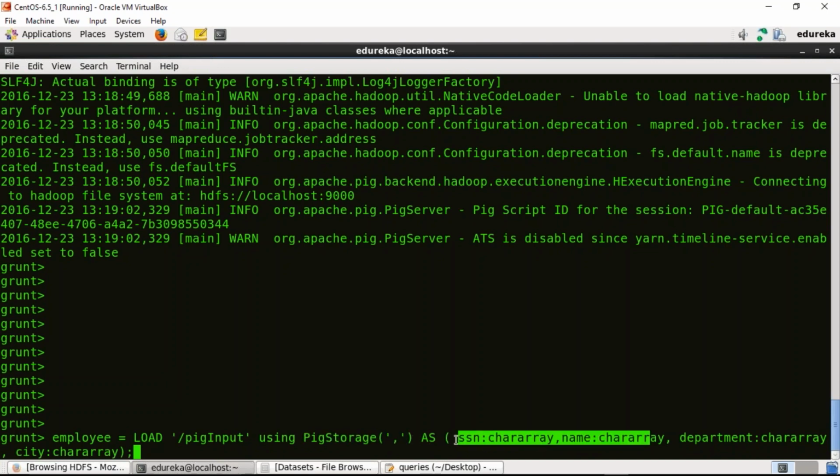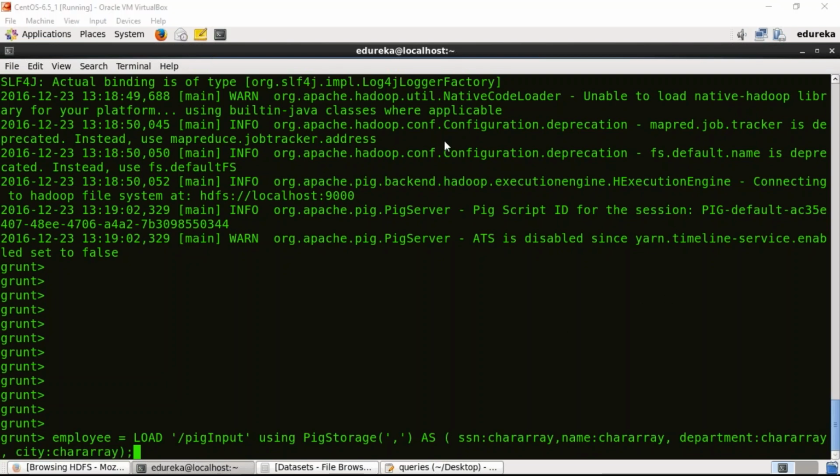We are mentioning the names of the columns along with the data types that are there in the input file. The first column is SSN, which is nothing but the customer ID, which is of type chararray. Next is the name, which is again of type chararray. The third is department, which is again of type chararray, and the fourth is the city they belong to, and again it is of type chararray. So guys, are you clear with the query? Can you give me a quick confirmation?